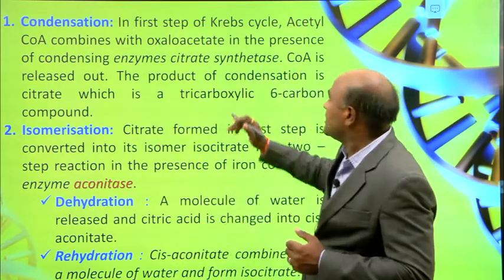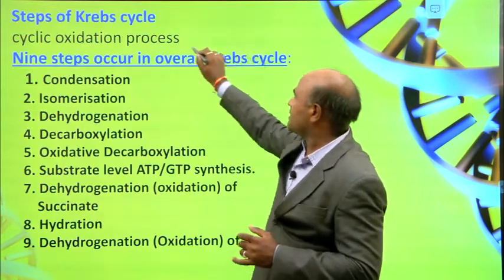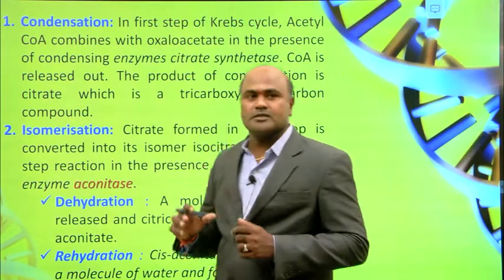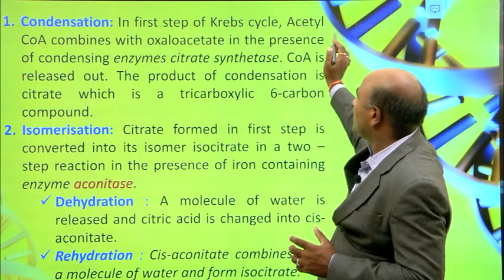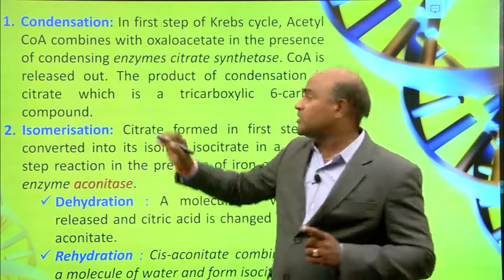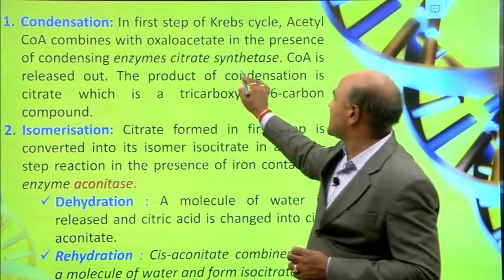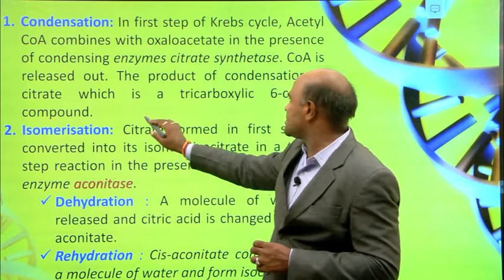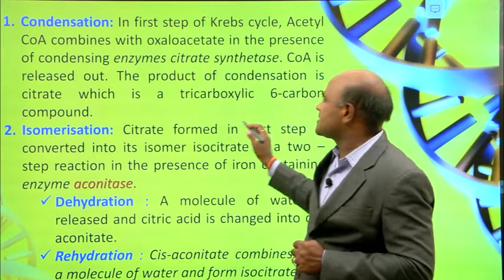In the first step, the condensation process, acetyl-CoA combines with oxaloacetate. In the presence of the enzyme citrate synthase, CoA is released. The product of the condensation process is citrate, which is a tricarboxylic 6-carbon compound.